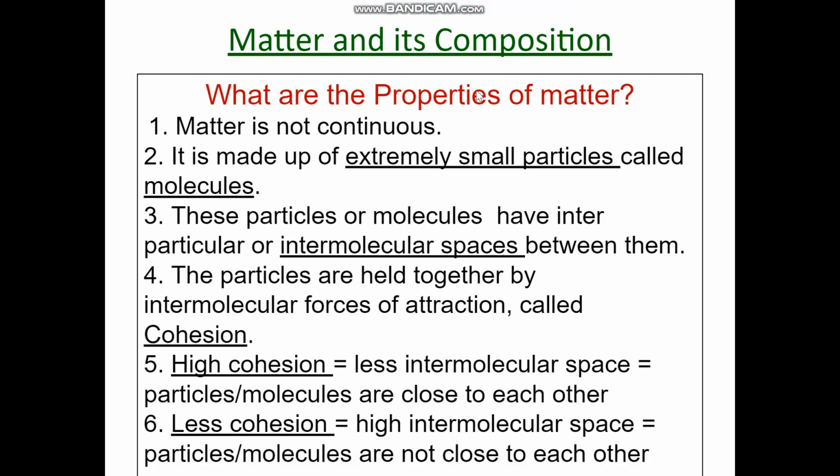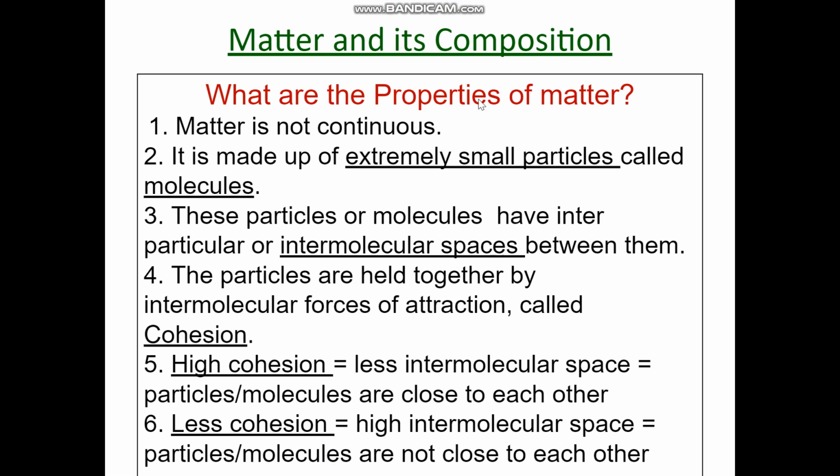Now children, we will discuss the properties of matter. Matter is not continuous. It is made up of extremely small particles which are called molecules. These particles or molecules have interparticular or intermolecular space between them.